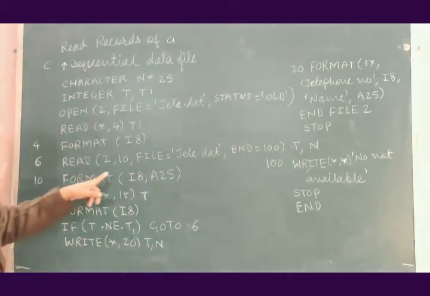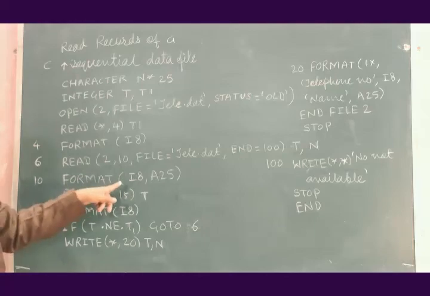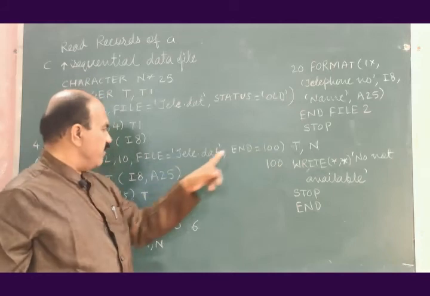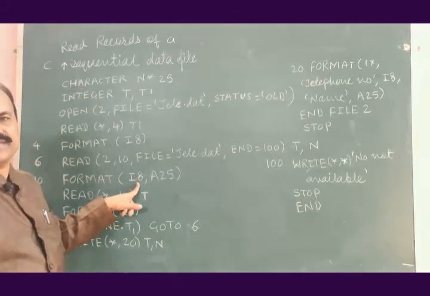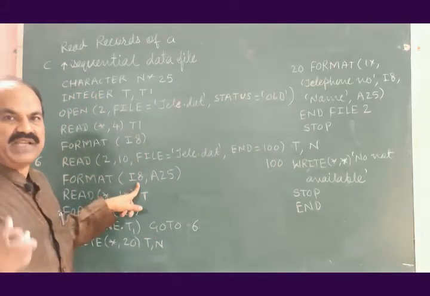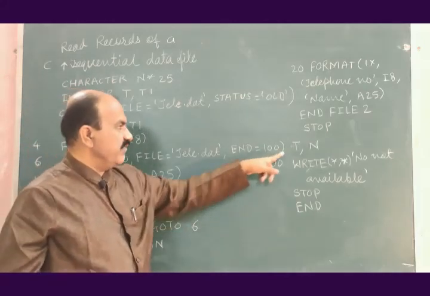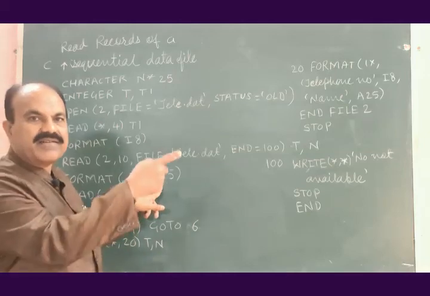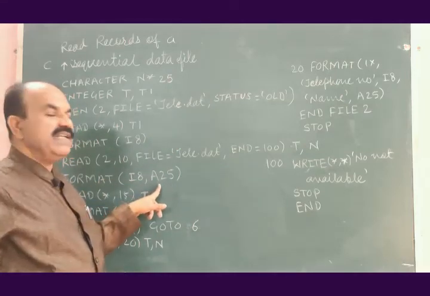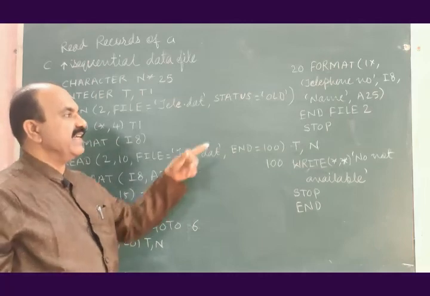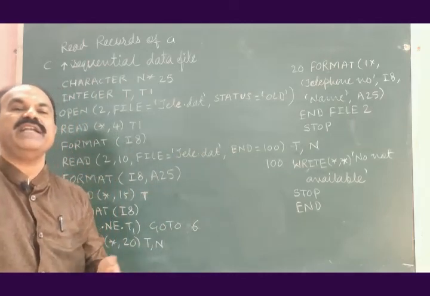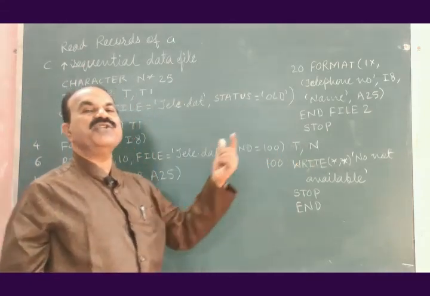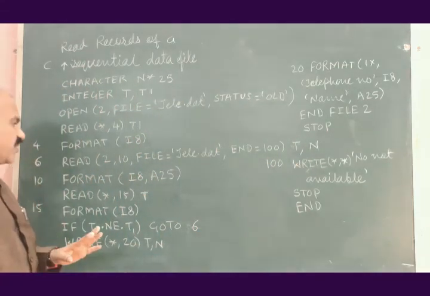Then format 10. What format is to be used to read T and N? To read the telephone number, the format used is I8; again the telephone number is assumed to be 8 digits. For N, it is a character constant name and its format will be A25. The name may be at most 25 characters long. So with this format, T and N should be read from the records.